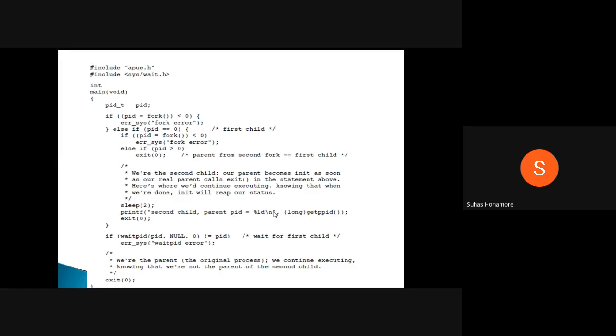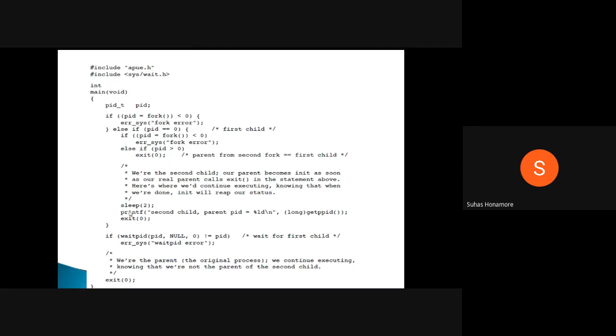That process will be the init process. The init process is nothing but the first process that gets created. Whenever the system boots, you will have the init process. That process is given as the parent for whichever child doesn't have a parent. So here, whenever the second process gets terminated, for the third process it will give the parent process as the init process.